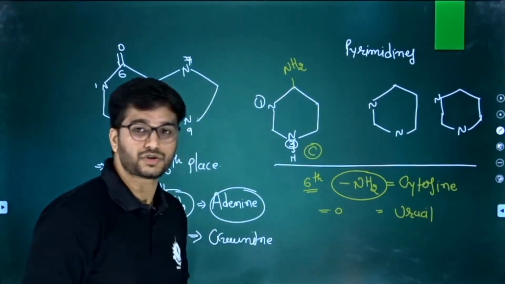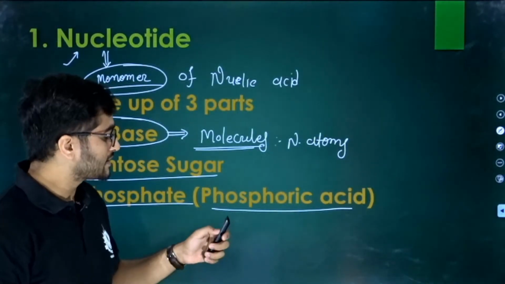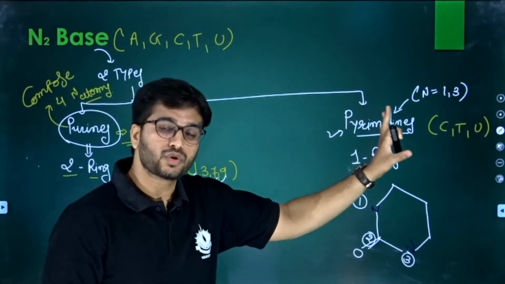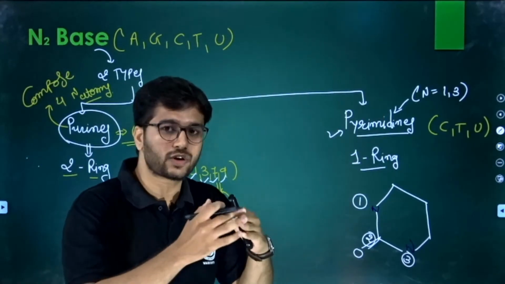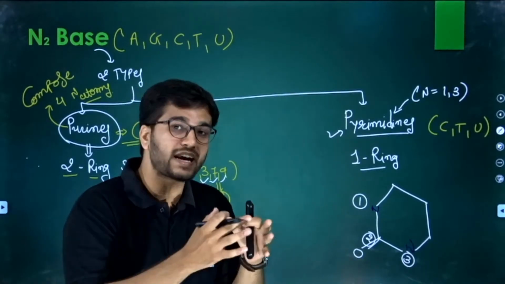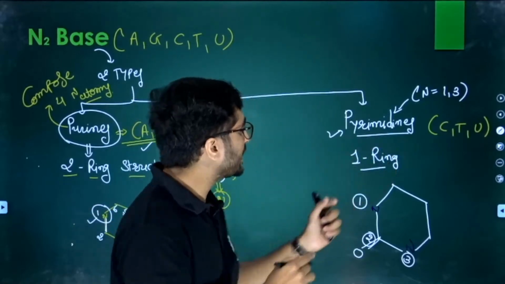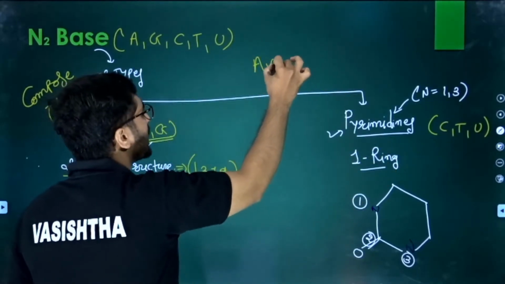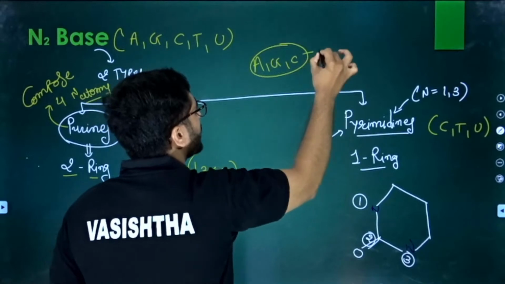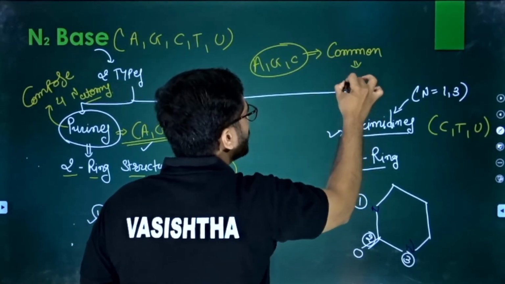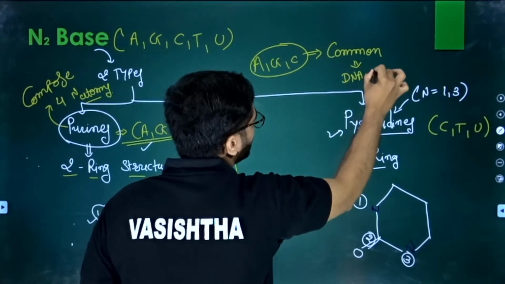Now another discussion. On the basis of pyrimidines, you can separate DNA from RNA. You can identify DNA separately, RNA separately. How? Adenine, guanine, cytosine are common for DNA as well as RNA.